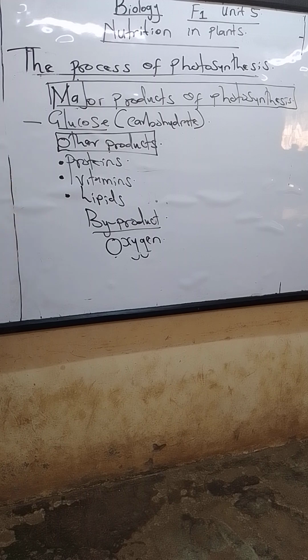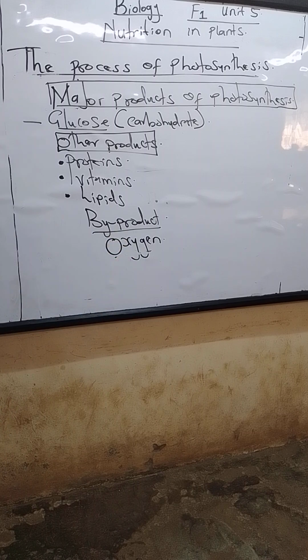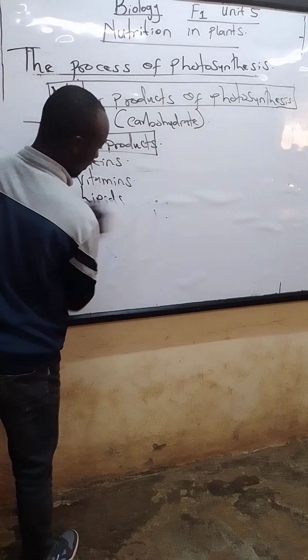We have looked at the raw materials. We have checked the conditions that must be there. We have also checked that the major product of photosynthesis is glucose. Other products released are proteins, vitamins, lipids, and the byproduct released is oxygen. So now let's check the stages of photosynthesis.